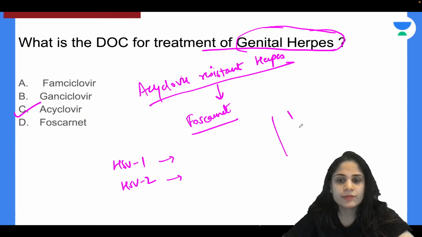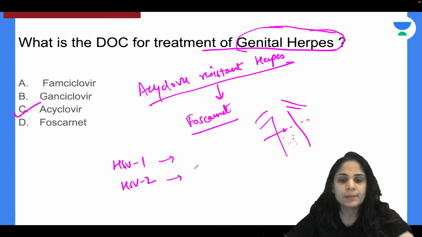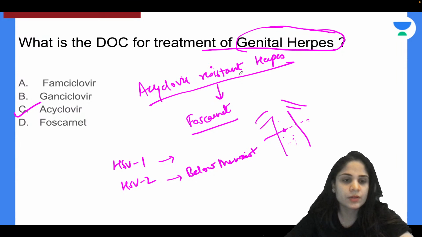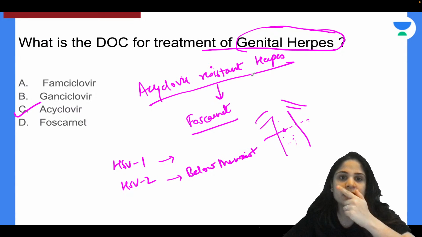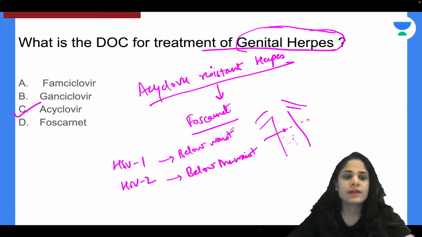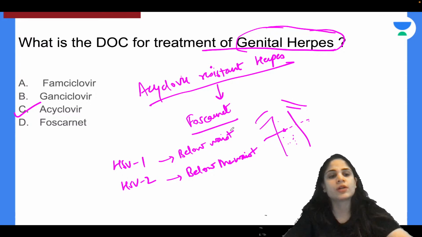So what you do is, if you're confused, you just draw a line along the waist of the patient. Any kind of herpes disease that is happening below the waist will be caused by HSV2. Any kind of herpes disorder that is happening above the waist, for example herpes ophthalmicus or herpes labialis, all of this is caused by HSV1. So that is your easy way to remember the causative organism for herpes.